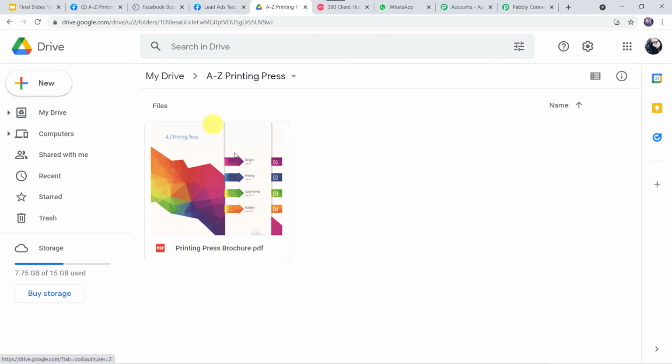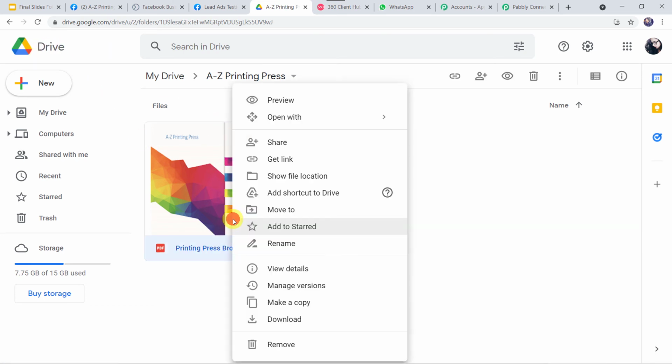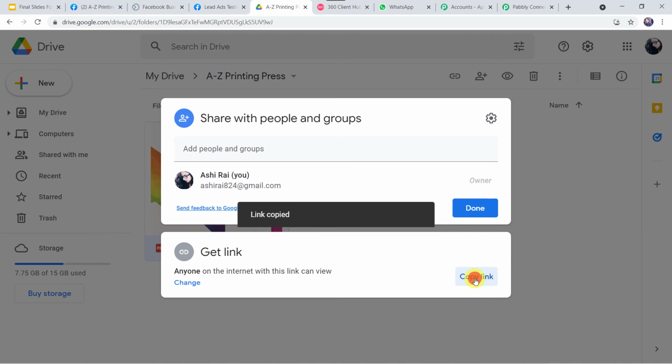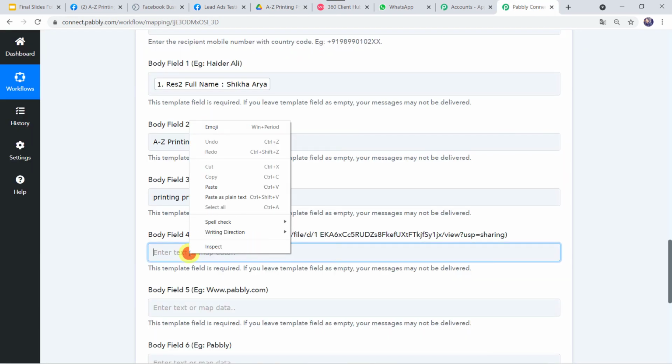I'll just simply make a right click and I'll click on this share option. From here I can get link option. I'll have to click on copy link. The link will be copied to the clipboard. Go back to Pabbly Connect and simply paste the link over here.